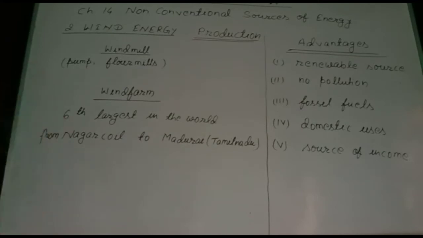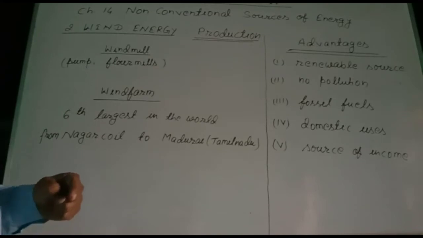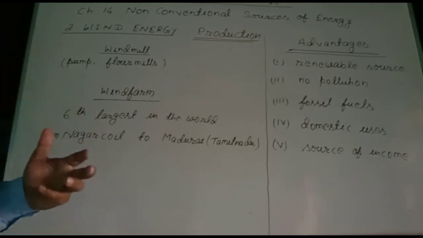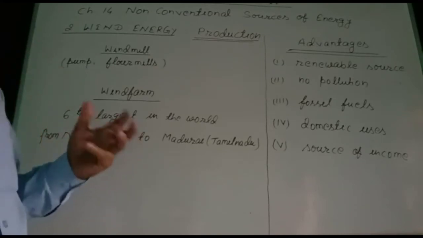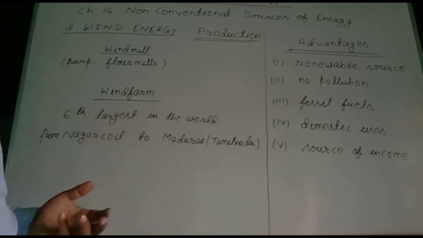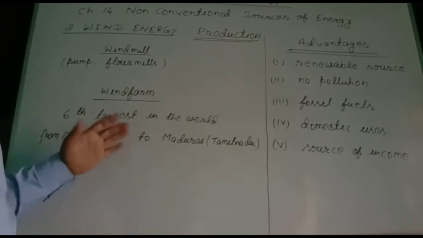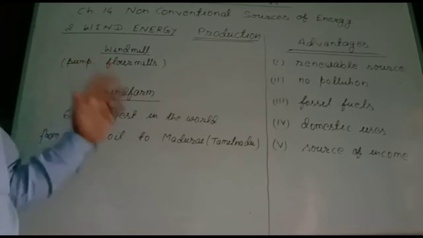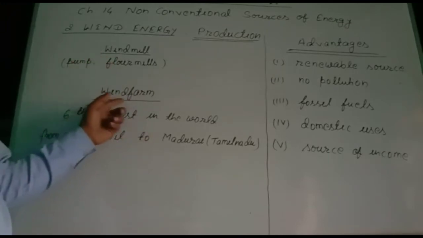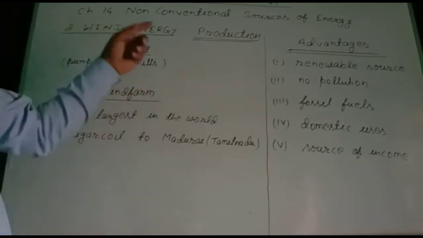India has vast coastal regions, so there is a high probability of production of wind energy. All the coastal regions of India, the western coastal region and the eastern coastal region, both are favorable for the setup of wind farms to produce wind energy.